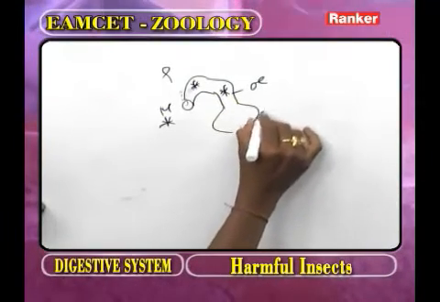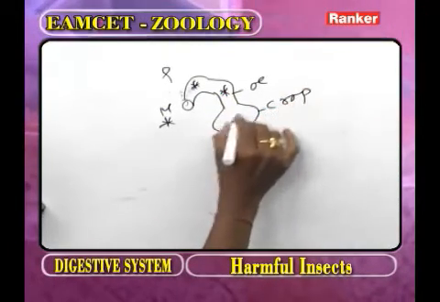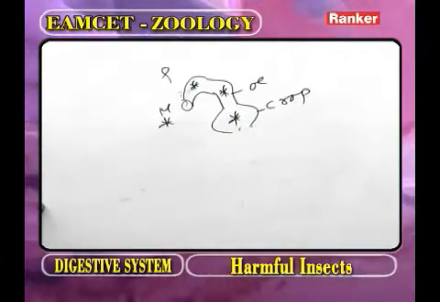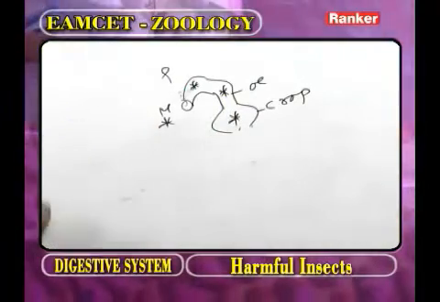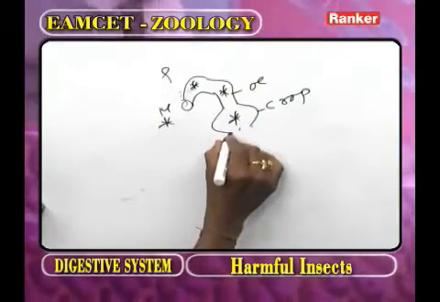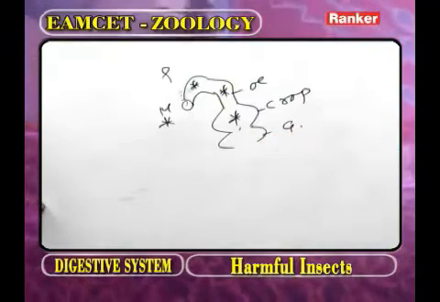Now this part we call the crop. In the crop the digestion takes place. Almost all digestion takes place in the crop. Now this part we call the gizzard.